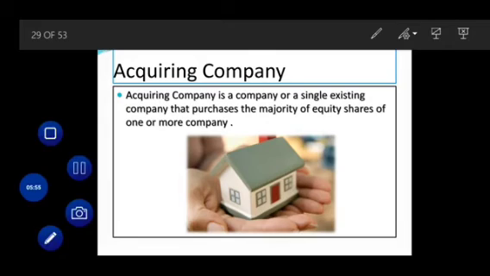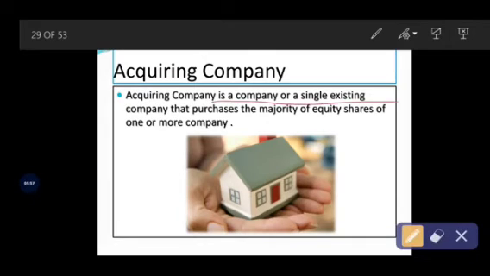Let's see the meaning. An acquiring company is a single existing company that purchases the majority of the equity shares of one or more business organizations. That means the acquiring company is the company that purchases the assets and the majority shares of another company.